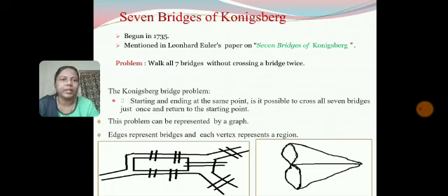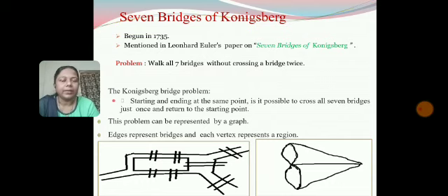It began in 1735. It is mentioned in Leonhard Euler's paper, Seven Bridges of Königsberg. The problem is to walk all seven bridges without crossing a bridge twice. It is also stated as starting and ending at the same point. Is it possible to cross all seven bridges just once and return to the starting point?